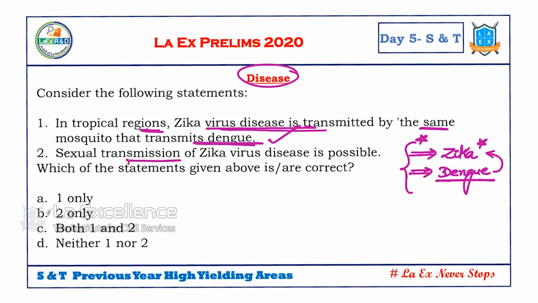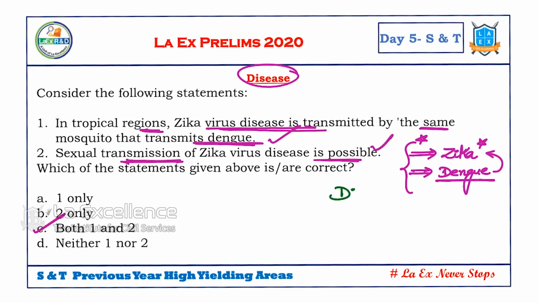Next, sexual transmission of Zika virus disease is possible. Yes, this is also true. So these two are true. So both are correct. Now what we should do is, we should have a table of all the diseases that are in news. We are going to have a special session on these diseases in news. We are going to have a special video recorded on this.